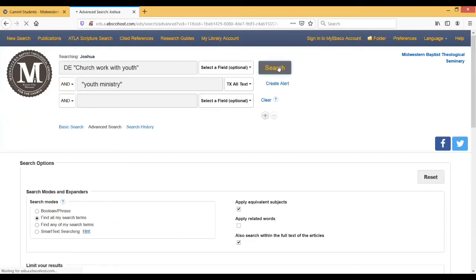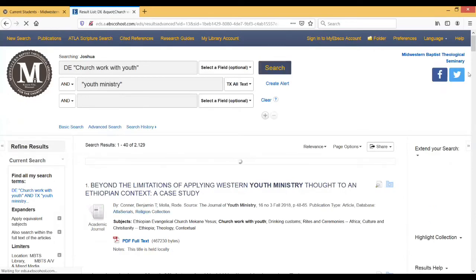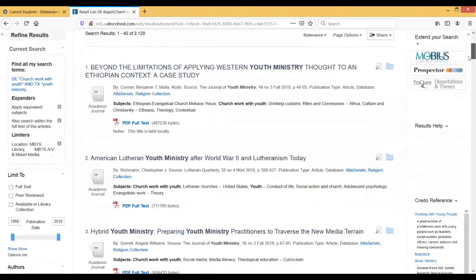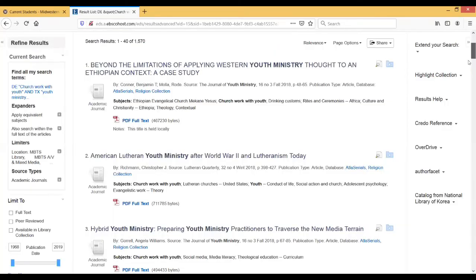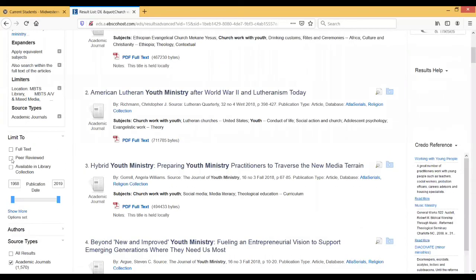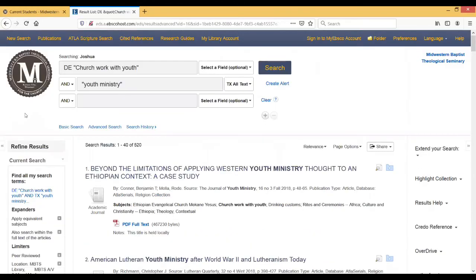So when I click search, it should do a new search all over again. And so it treats each one of these as a new search, which is why we have to go back in and apply the limiters each time. So I'm going to do academic journals again, peer-reviewed journals, change the date range. All right, and there we go, 520 results.